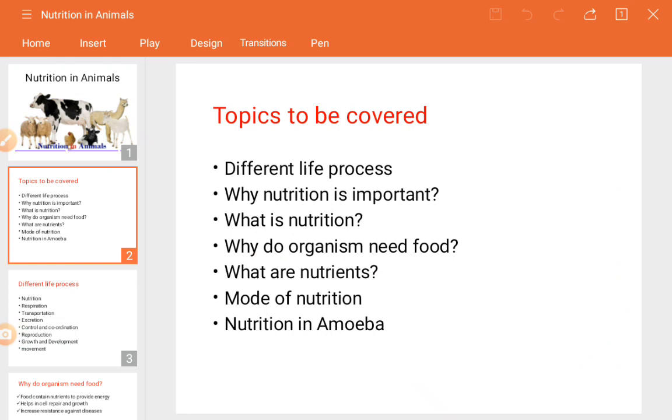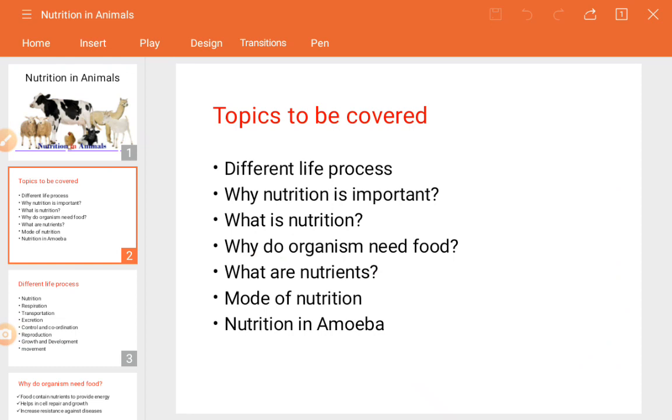Those are the different life processes. We always say life process, that is a vital activity that we carry out. So what they actually are, where it starts and where it ends, stepwise we are going to see. Next, why nutrition is important, same as we saw about the plants, same for human beings or animals, but just a little bit of difference is there.